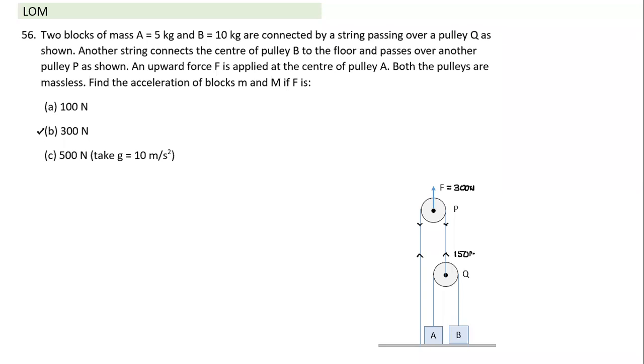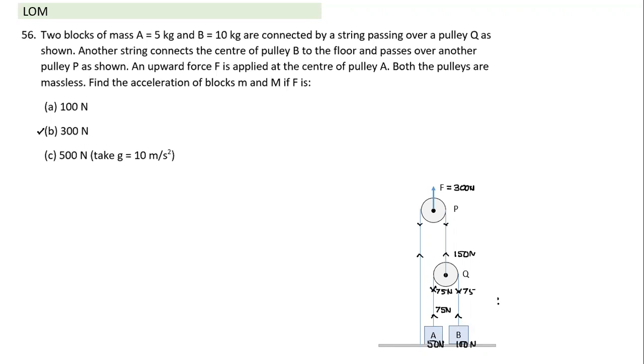It will get divided by taking equilibrium of this pulley. By considering equilibrium of pulley Q, again I'm repeating for the rest of the people, this is 75 Newton and this is 75 Newton. Sorry, we should show it like this. And this also 75, 75. Now this weight is 50 Newton and this is 100 Newton. So what will happen? This will get lifted up because the upward force is greater than the weight. And this will have zero acceleration.